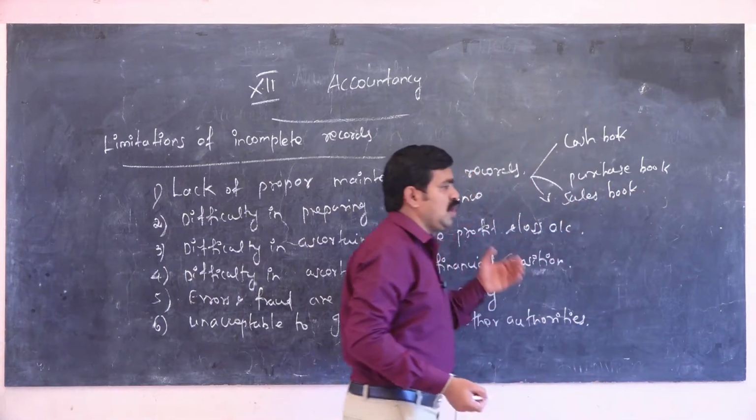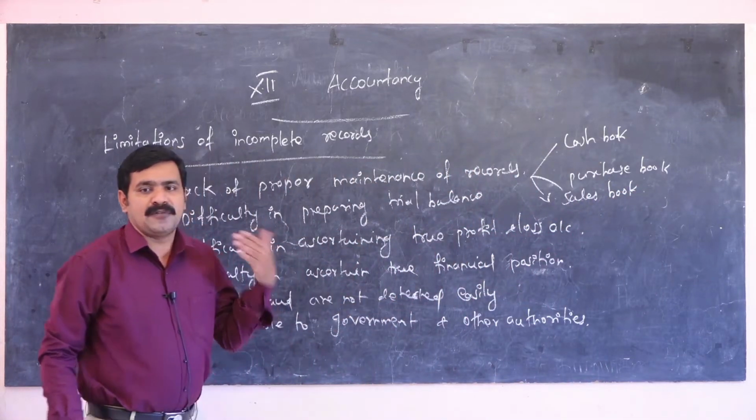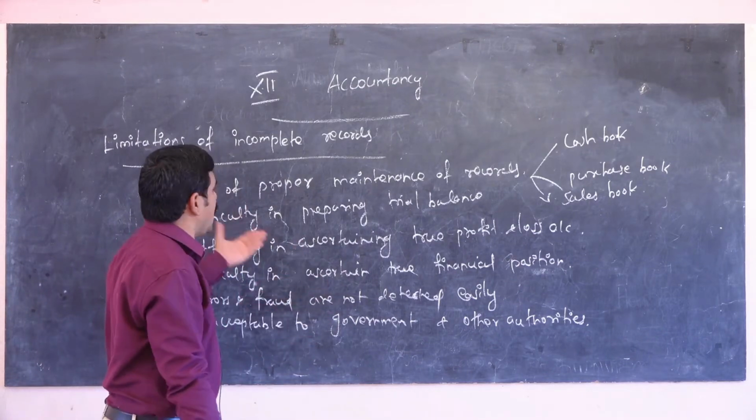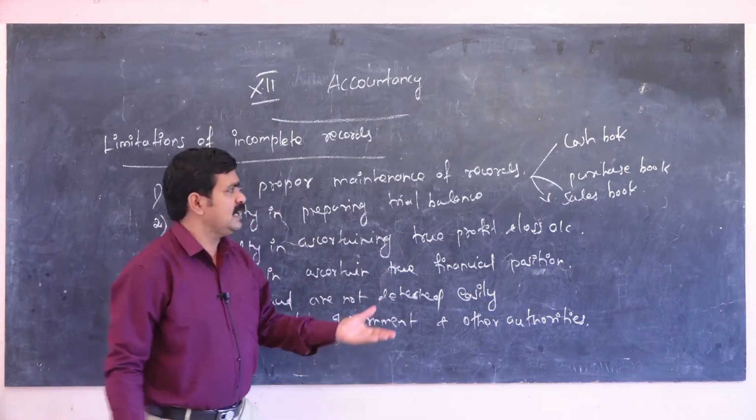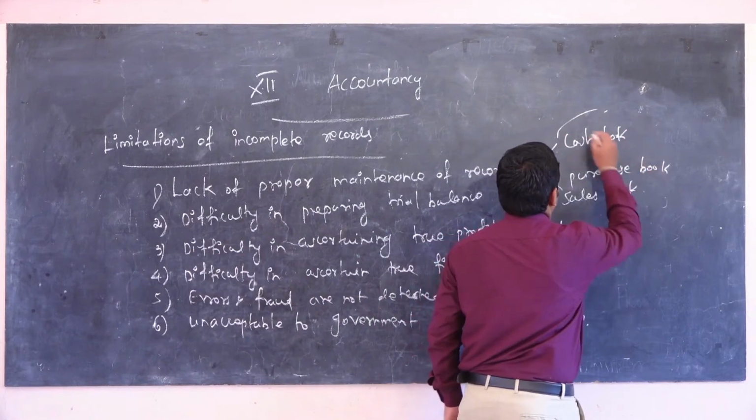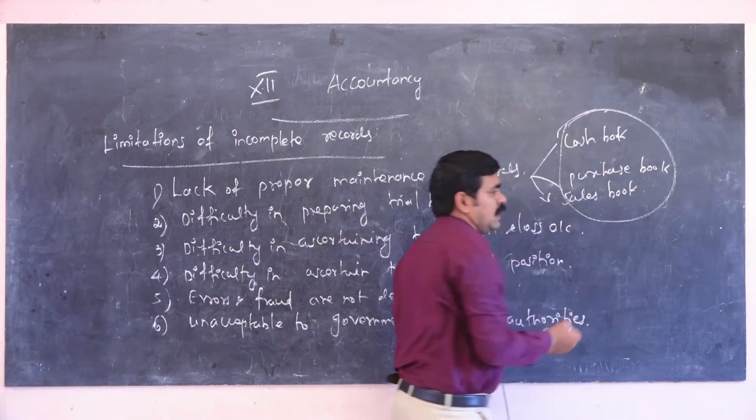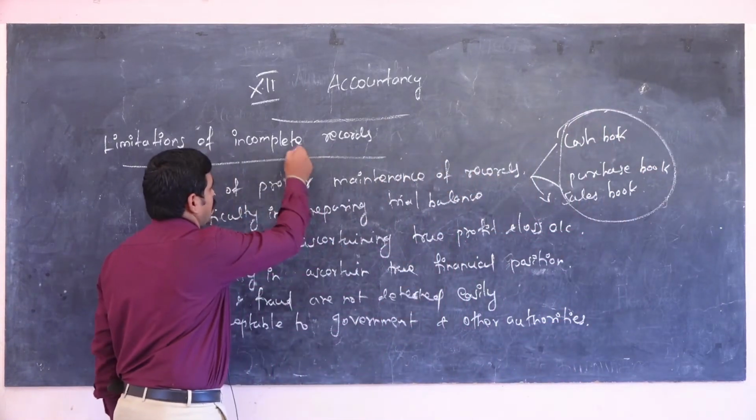We are not able to maintain the records fully. That is called improper maintenance of records, which is not up to level, and the information related to the organization is not available.